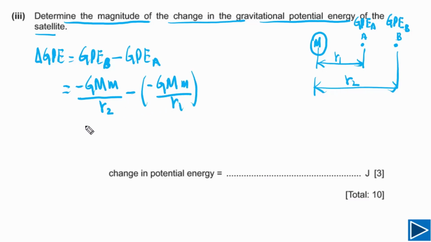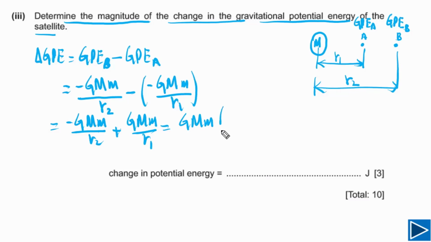Now you can see here, if we multiply with the negative sign inside, we can write down G capital M small m. Here we multiply, so this will be plus G capital M small m over R1. Now from here we can take G capital M small m common, then we can write down 1 over R1 minus 1 over R2. Now simply we need to plug in values of G, capital M, small m, R1 and R2.